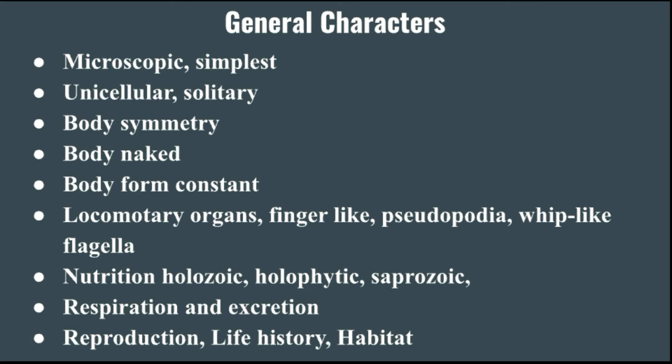The digestion, nutrition, respiration and excretion are generally with the help of contractile vacuoles. And reproduction is asexual, the life history is complicated, as well as the habitat: we have generally seen these protozoans in water as well as inside the body. So various kinds of general characteristics we have seen.